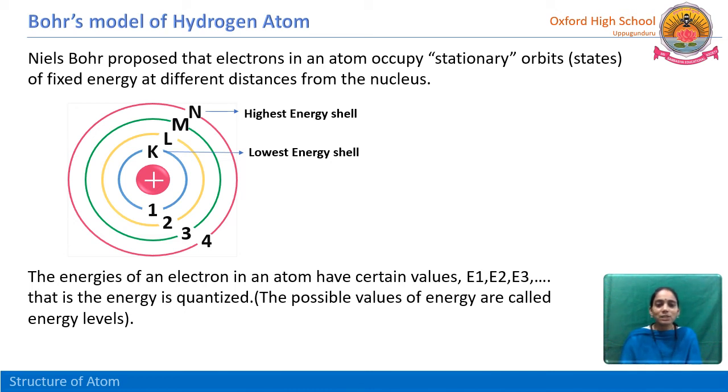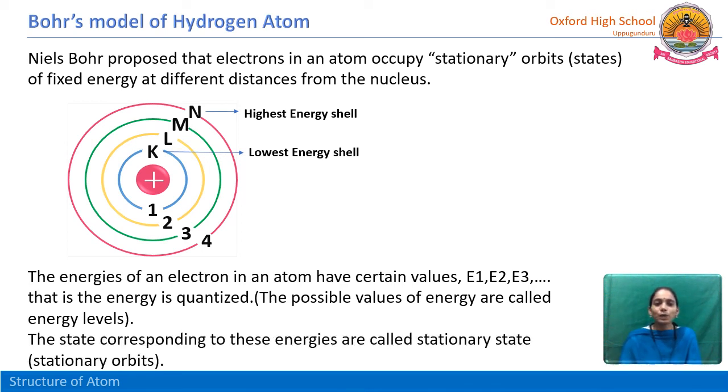That is, the energy is quantized. The possible values of energy are called energy levels. So the first energy level, n is equal to 1, means the K shell, n is equal to 2 means the L shell, and so on. The states corresponding to these energies are called stationary states or stationary orbits.